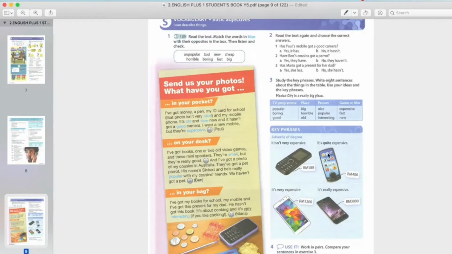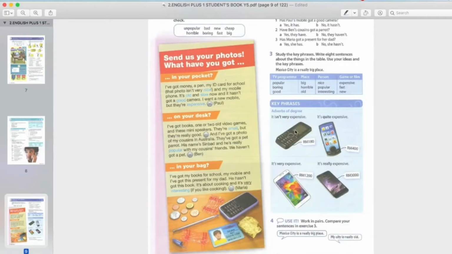Okay, look at these pictures, the 4 pictures here. Adverbs of degree. Degree ni lebih kurang macam sejauh mana. Kalau dia mahal, dia sangat mahal ke ataupun mahal sikit-sikit ke, tak berapa mahal ke. Okay, it isn't very expensive. Ia tak adalah terlampau mahal sangat. Okay, the word is very. Yang ni penting.